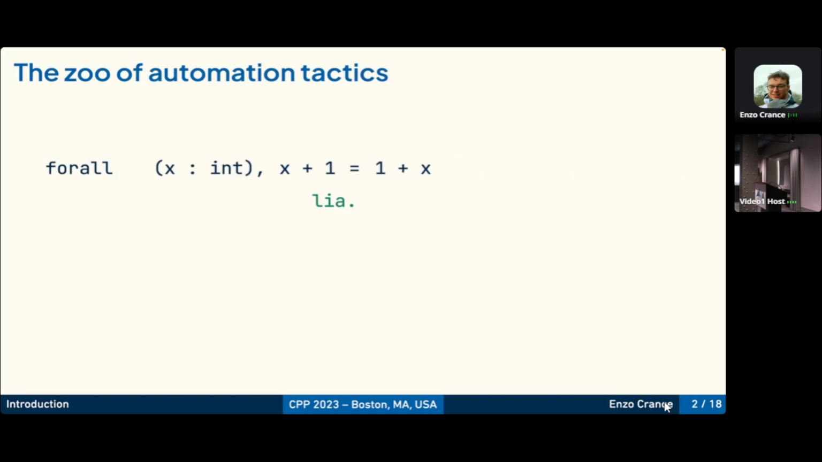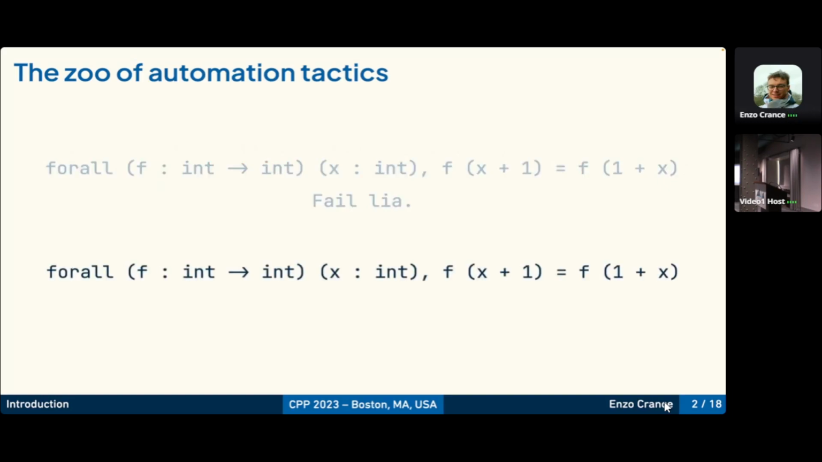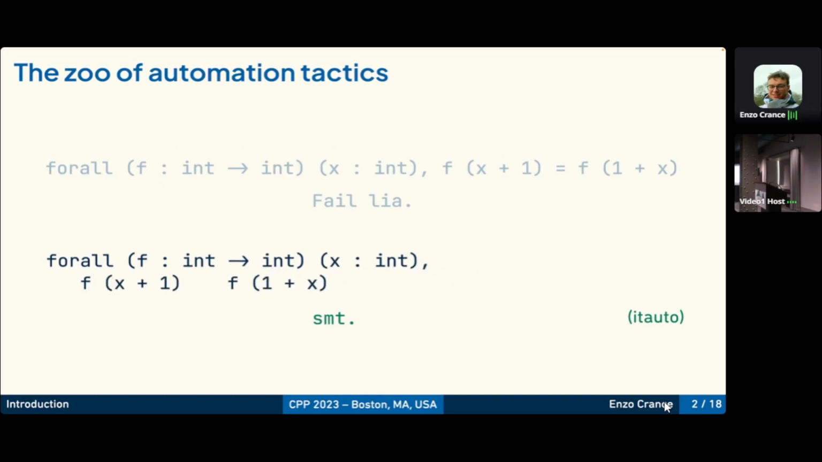But in day-to-day proofs, we have other theories involved, such as the theory of equality. By design, LIA will fail on this uninterpreted function because it was specifically made for arithmetic. So we can choose to jump to a more complex tool built on LIA to benefit from its features. Let's take the SMT tactic from the Itauto project. It will work on this goal, but we can run into trouble with Boolean logic with Itauto. So what can we say?